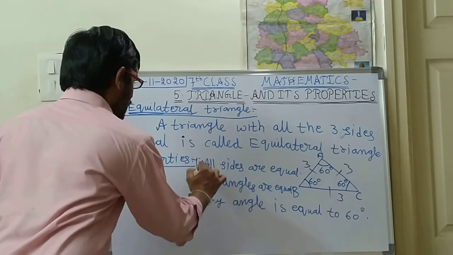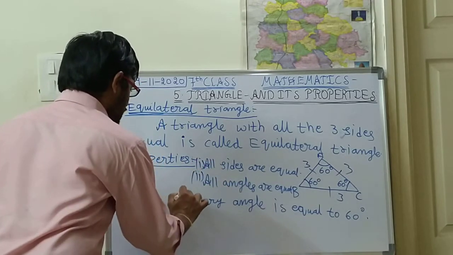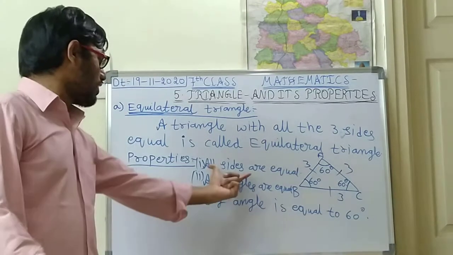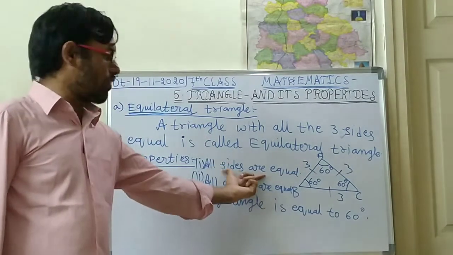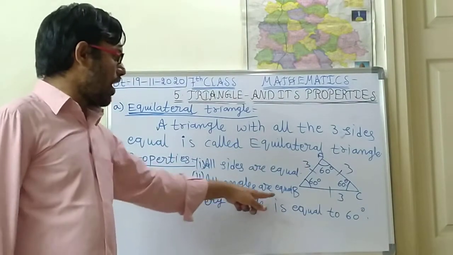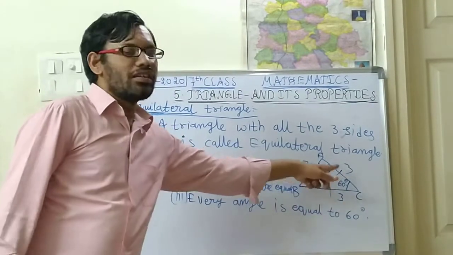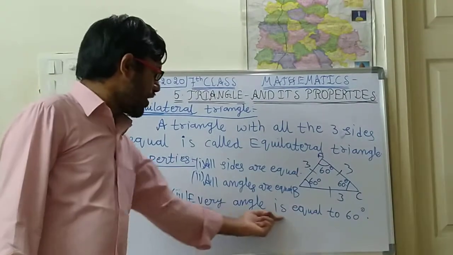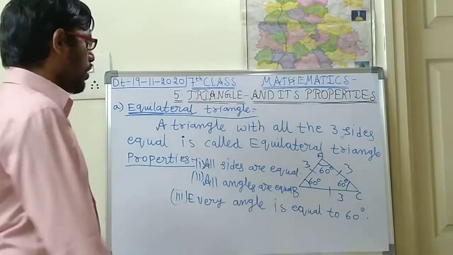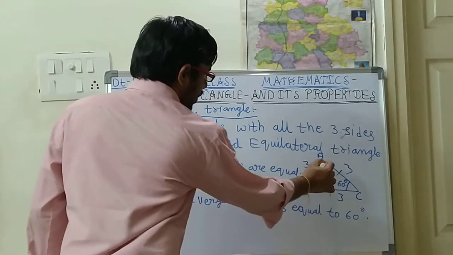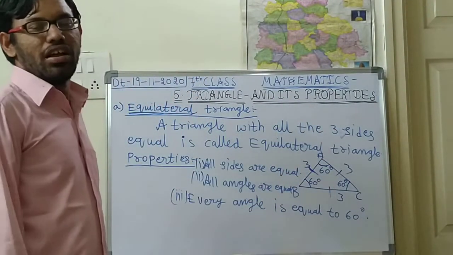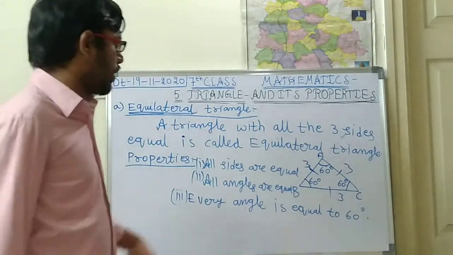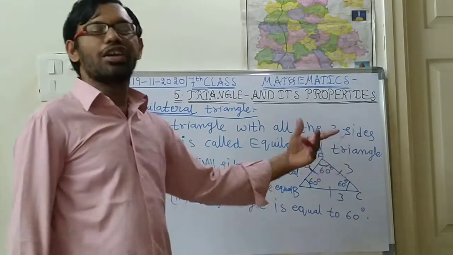So first one, second one, and this is the third one. For this equilateral triangle, three properties. What are the three properties? All the three sides are equal. Next, all angles are equal. So every angle is equal to the same angle. And what is that same angle? Every angle is equal to 60 degrees. 60 degrees is less than 90 degrees, that means an acute angle only. So every angle will become an acute angle only.